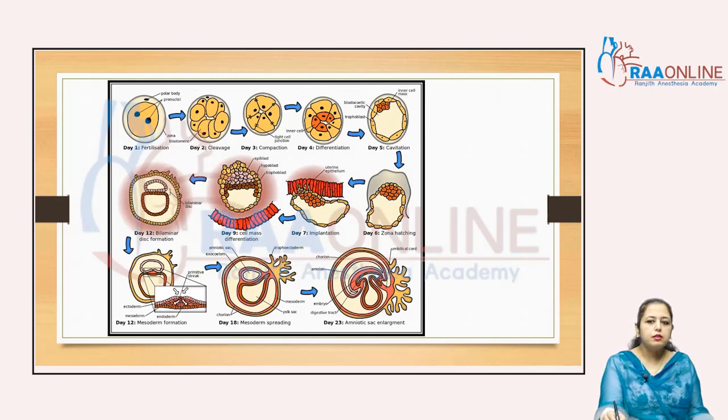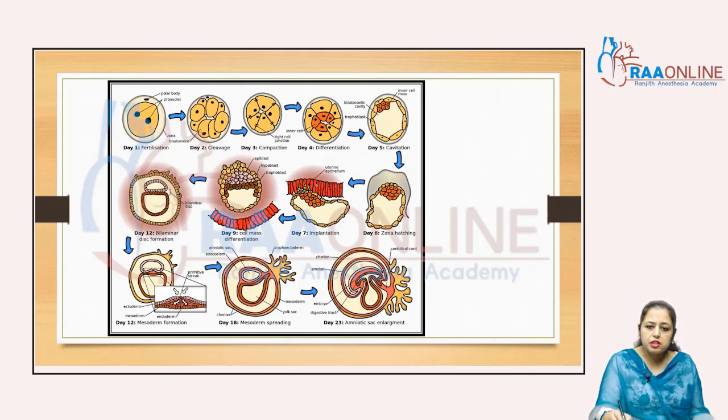Differentiation is there, then trophoblast cells, that is blastulation, the cavitation process is formed, then zona hatching. Blastocyst formation has the inner cell mass and the trophoblast cells. Zona hatching means there is attachment to the uterus, and implantation occurs here.